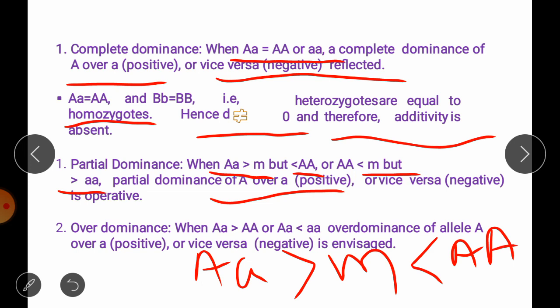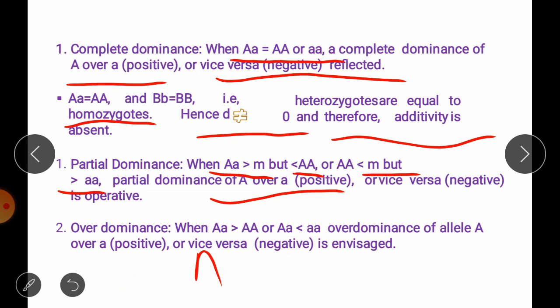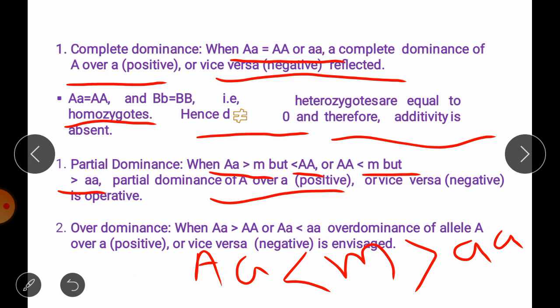So that is called a positive type of partial dominance. The next one is negative partial dominance. In that case the heterozygote individual will have a value less than the mid parent value, and this mid parent value is greater than its recessive homozygous parent. So that is termed negative partial dominance.